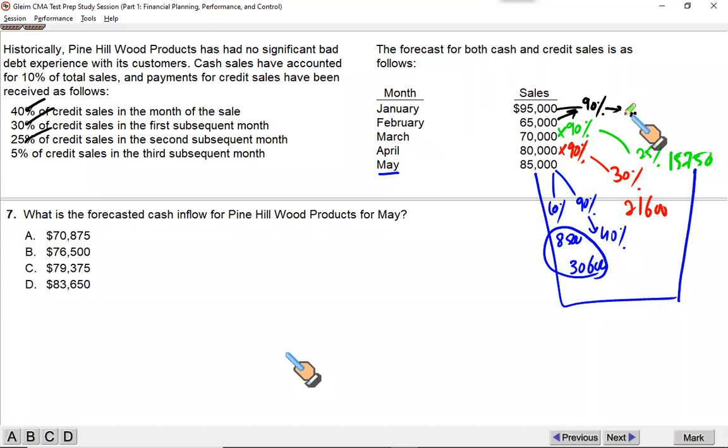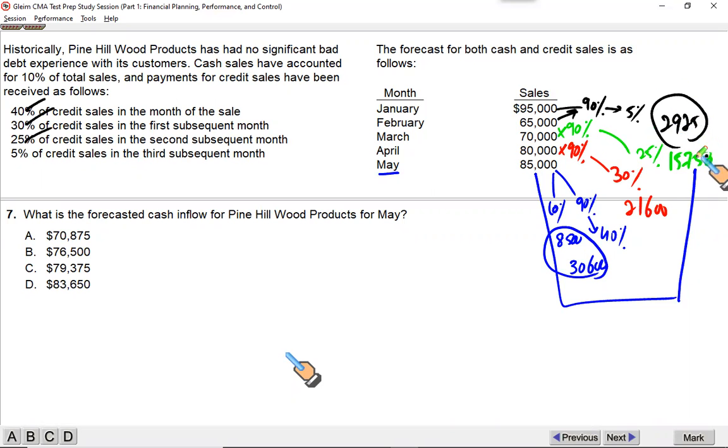Now you're going to collect 5% of this amount in May. That's what we need. So 65,000's 90%, and its 5% will give you 65,000 multiplied by 90% multiplied by 5% gives me 2,925.